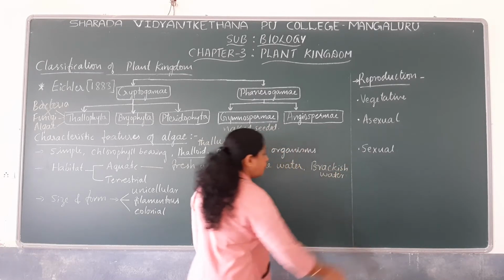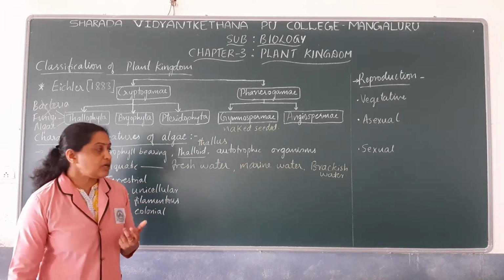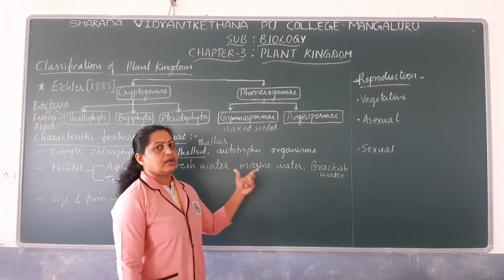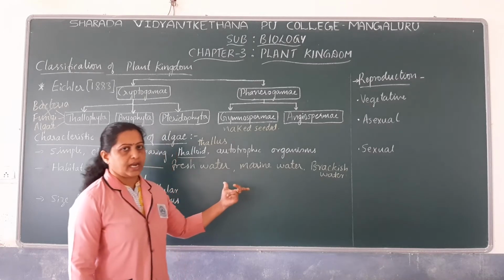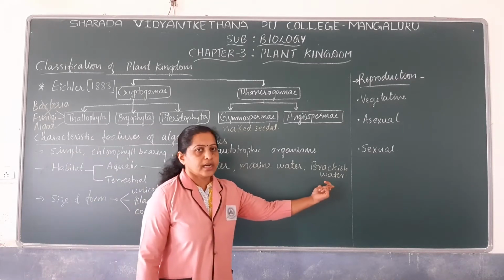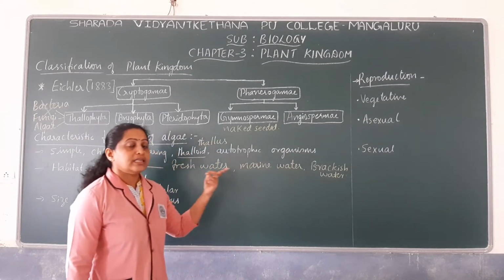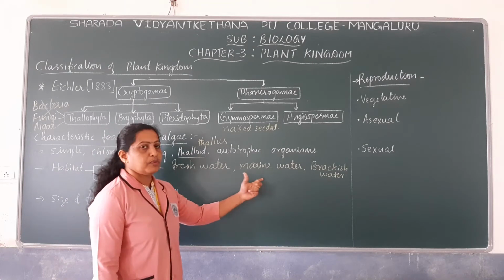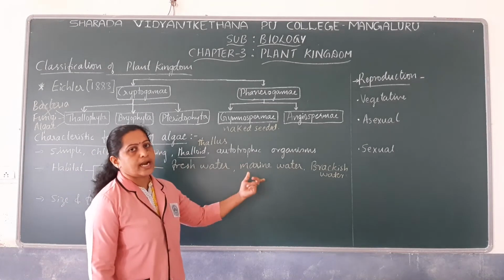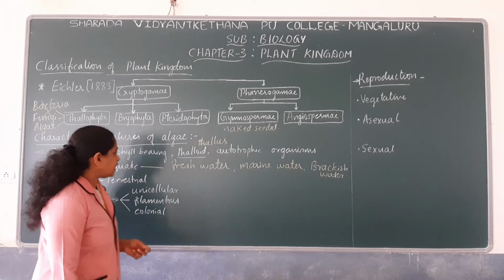Brackish water habitats are those where the salinity of the water is in between freshwater and marine water.